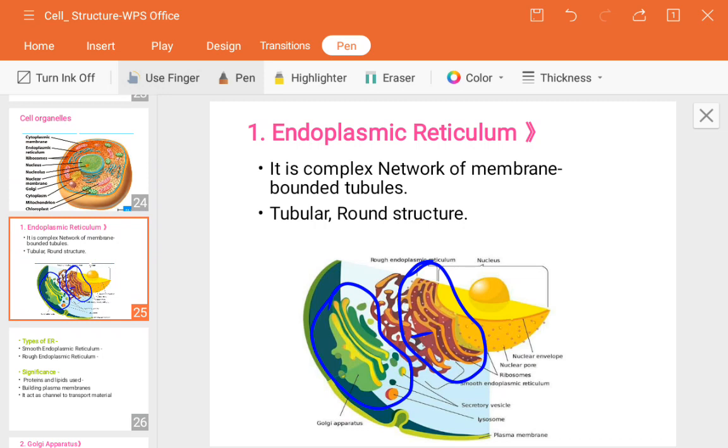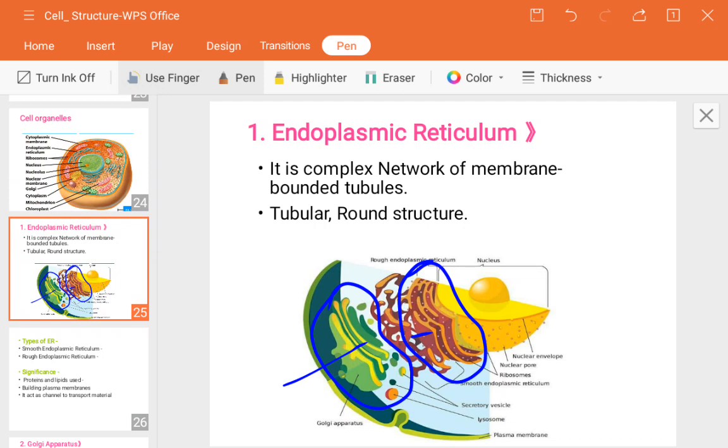Why the ribosomes? Because ribosomes help in the synthesis of protein. Now you understood how the cell produces or synthesizes protein with the help of ribosomes. So the ribosome is also one cell organelle. Now, in this other endoplasmic reticulum, you see no granules or ribosomes are present.